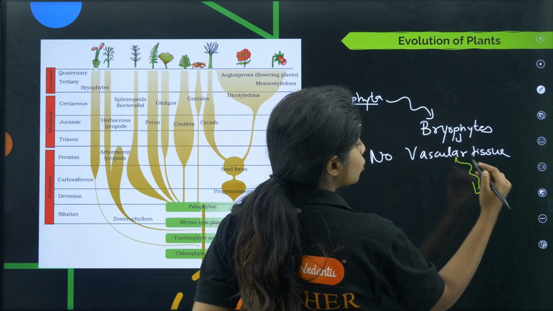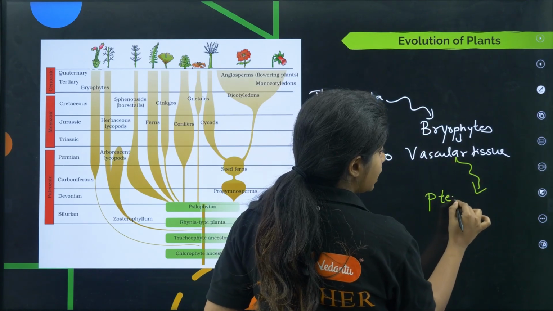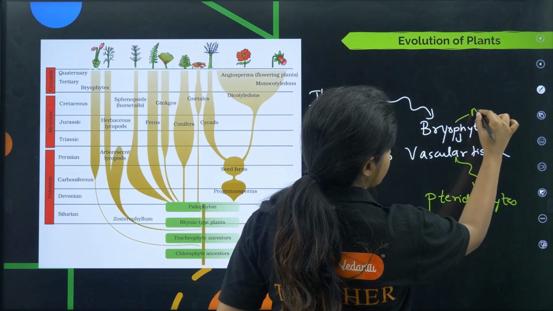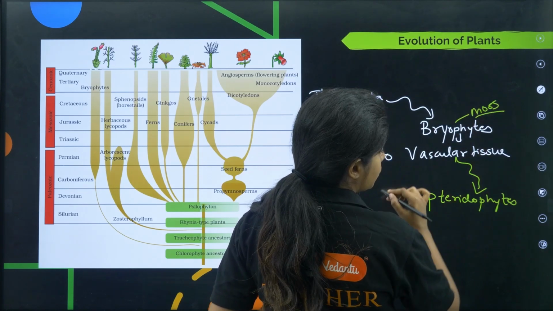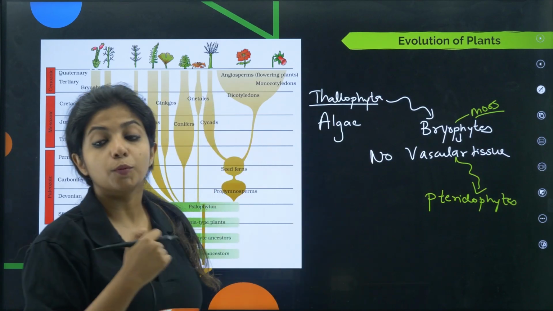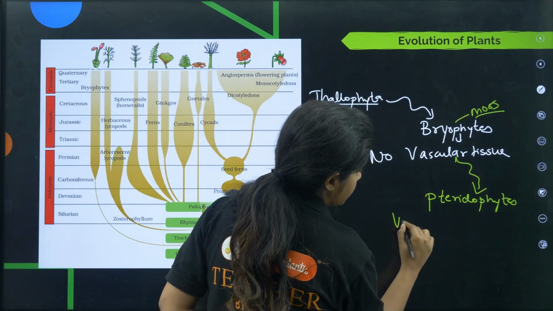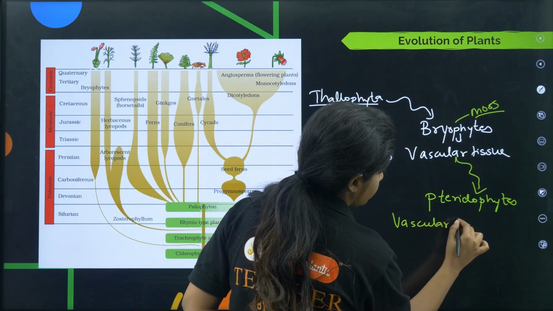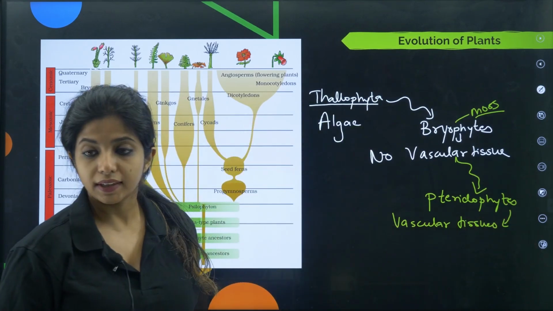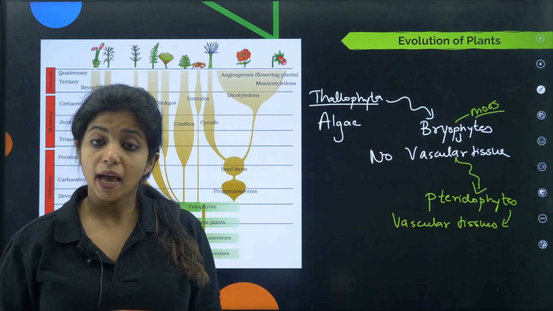So bryophytes slowly evolved to something that is known as pteridophytes. Okay, I'm writing an example of this so that you remember. So moss is an example of bryophytes. In pteridophytes, you saw that there is a bit more development. Now they had what, children? They had the vascular tissues. Okay, they had the vascular tissues and they were quite happy with that as well.